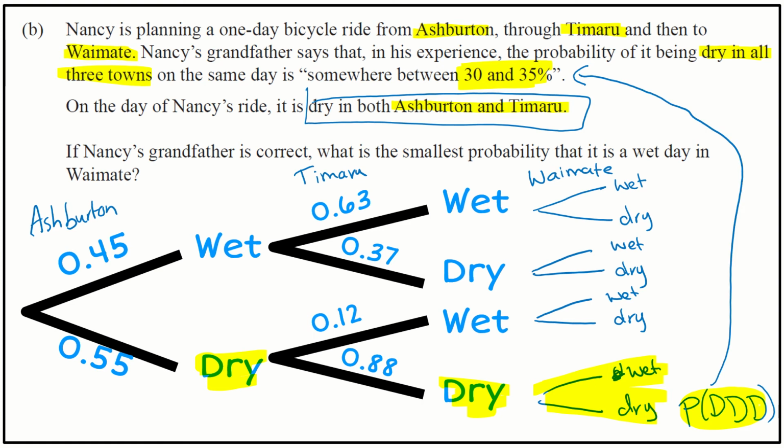So I'm going to start by dealing with it if it's 30%. I'm going to look at both ranges. I'm going to look at what happens when it's 30%, what happens when it's 35%, and see what I can work out.